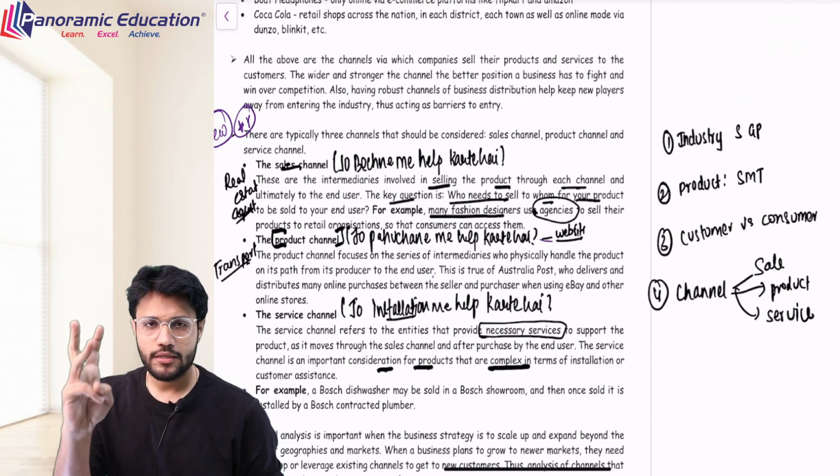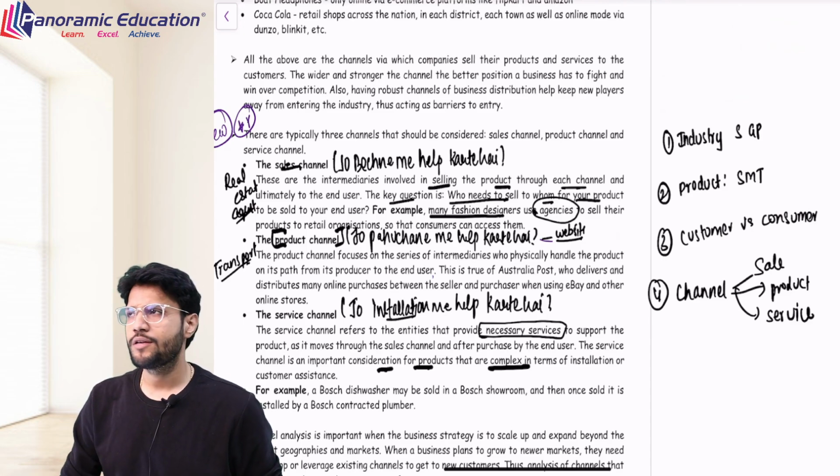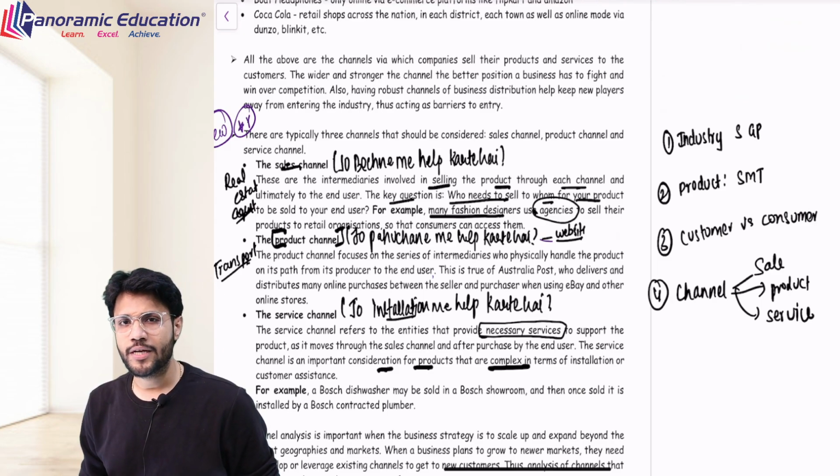Sales channel. I am a company which manufactures AC. Sir, what is the name of your company? Symphony. My company's name is Symphony and I manufacture AC.